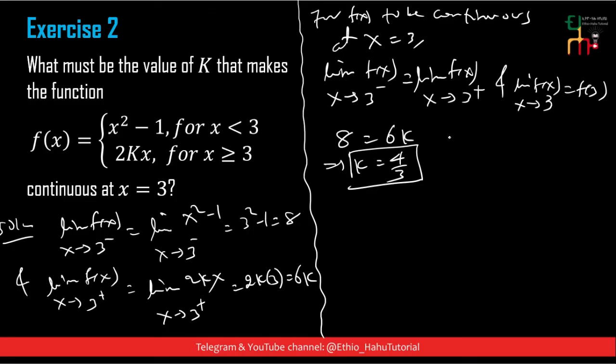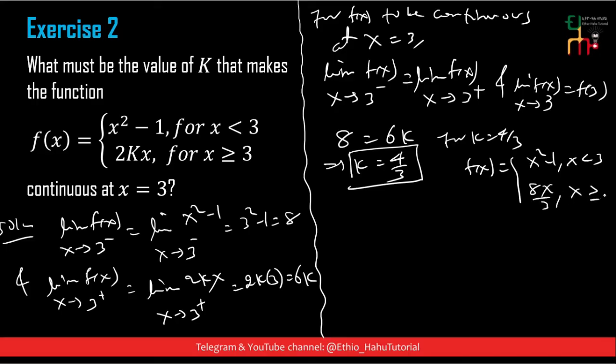For k equal to 4 over 3, our f of x is x squared minus 1 for x less than 3, and 8 over 3 times x for x greater than or equal to 3, because I substituted k equal to 4 over 3. f of 3 is 8 over 3 times 3, which is equal to 8.